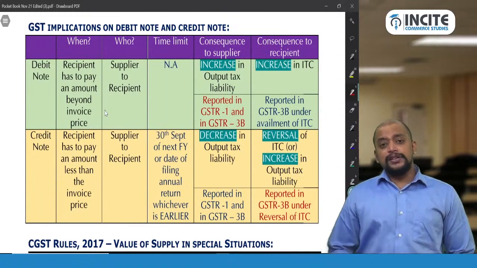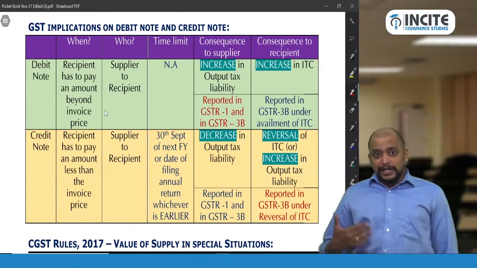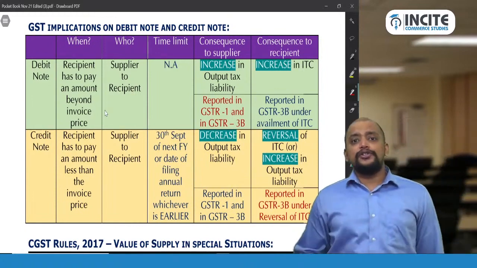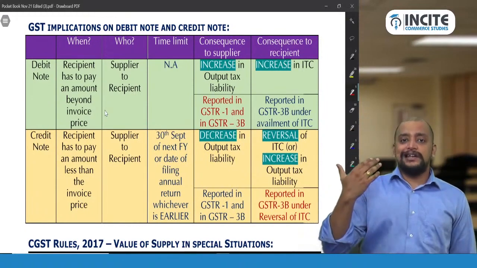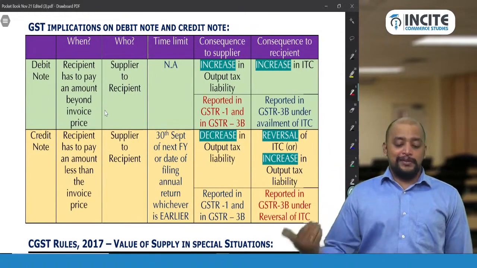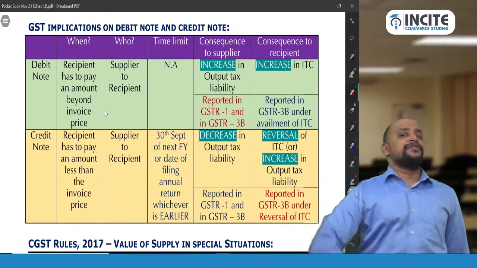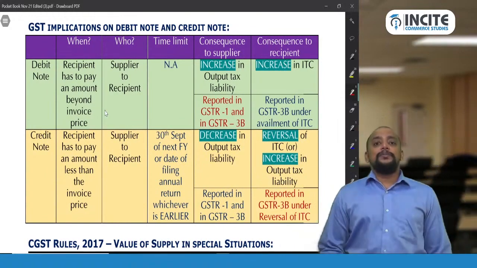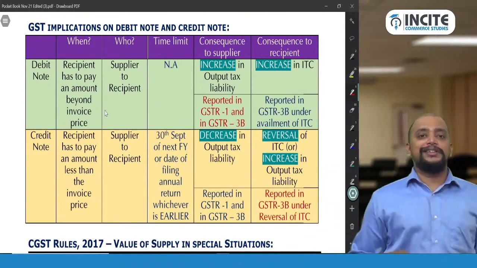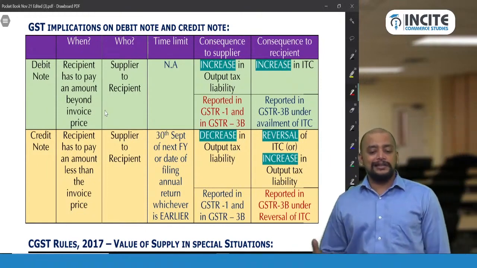And what is the consequence to the supplier? If debit note is given, supplier's liability will increase. And what should the supplier do? Supplier should report it in GSTR 1 and GSTR 3B, they need to add the liability. What will be the consequence to the recipient because of debit note? Recipient will be able to take that ITC, the GST paid in the debit note, and that will be taken as ITC by the recipient in GSTR 3B.